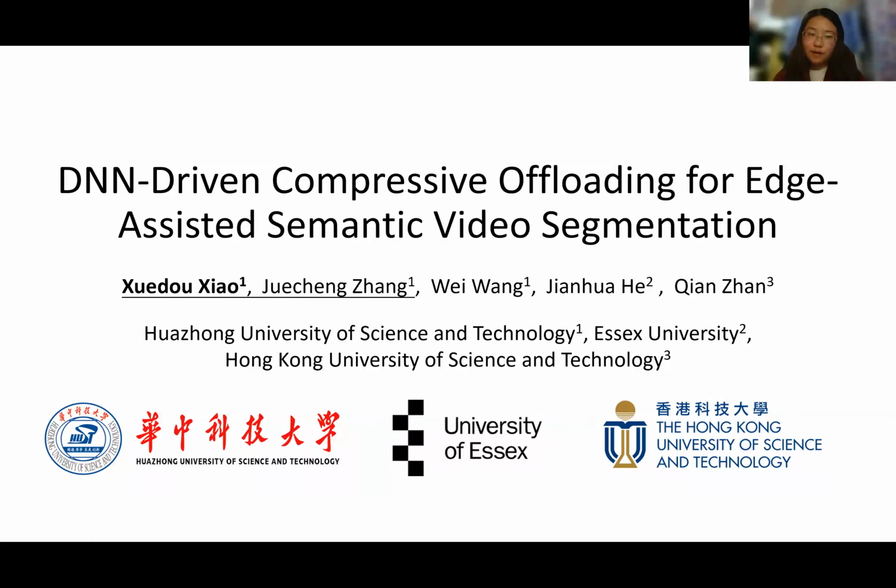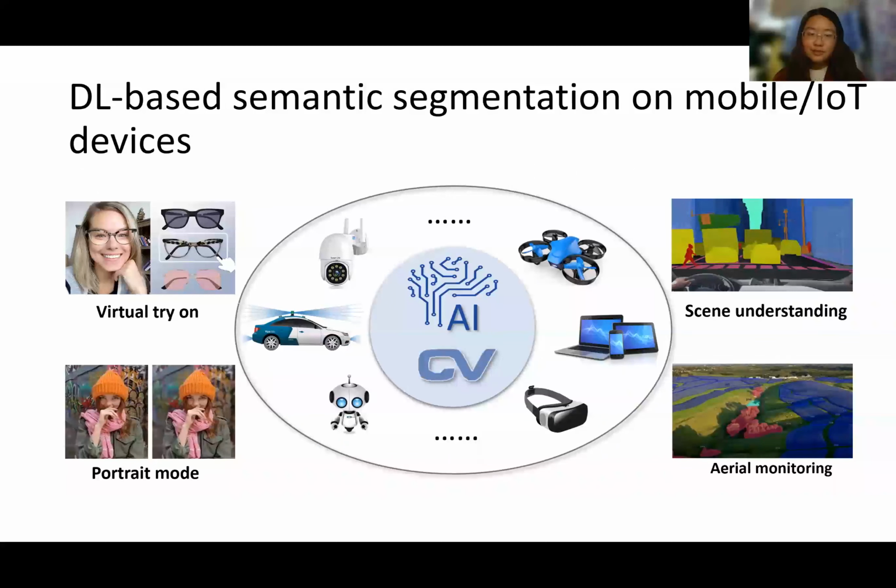Today, I'm going to talk about our research work on compressive offloading for edge-assisted semantic video segmentation. Recent years have witnessed the pervasive use of semantic segmentation on mobile or IoT devices, ranging from smartphones, tablets, drones, autonomous vehicles to AR headsets. For example, Google Portrait Mode and YouTube Stories enrich their background settings. Virtual try-on and makeup apps become a reality. Self-driving cars and drones can obtain a pixel-level understanding of the surroundings.